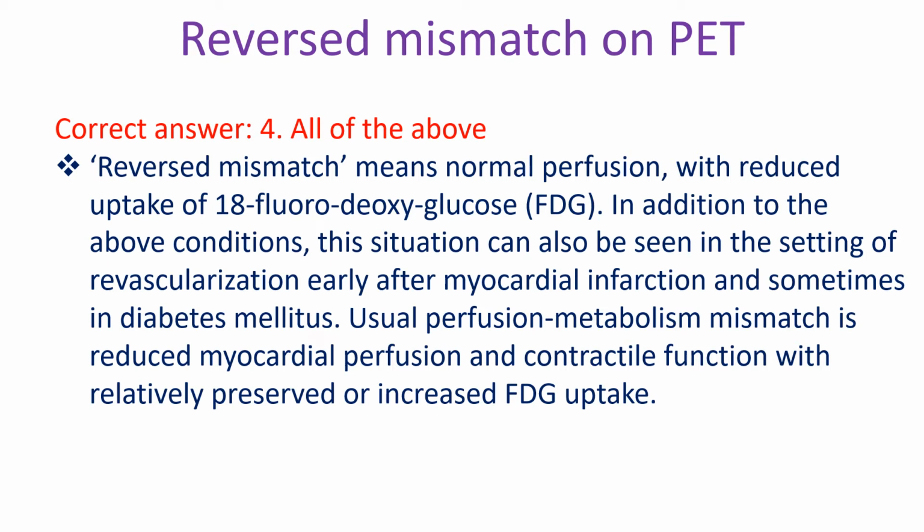18-fluorodeoxyglucose. In addition to the above conditions, this situation can also be seen in the setting of revascularization early after myocardial infarction and sometimes in diabetes mellitus. Usual perfusion metabolism mismatch is reduced myocardial perfusion and contractile function with relatively preserved or increased FDG uptake.